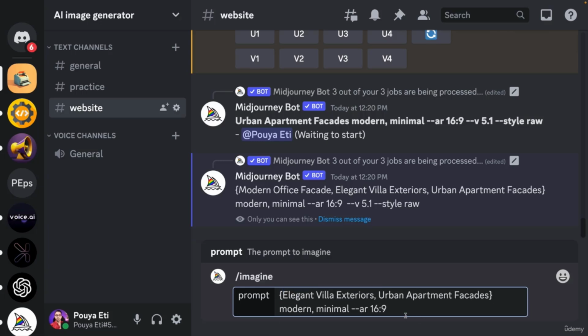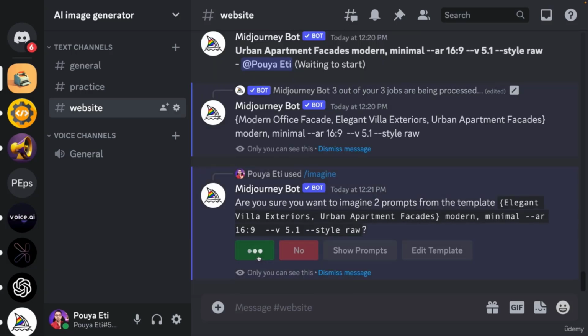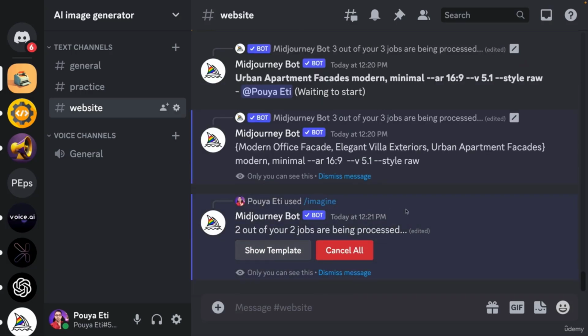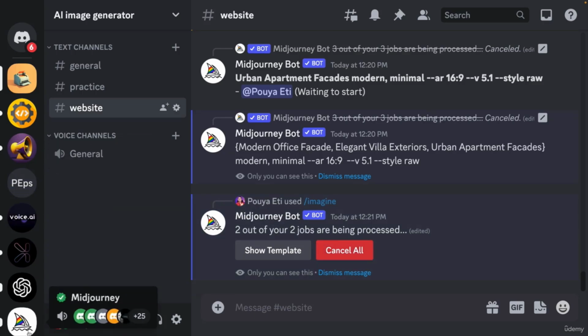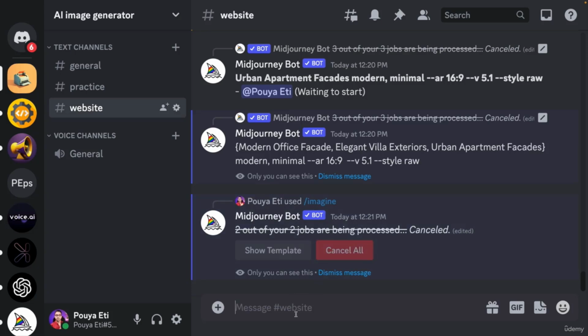Press enter. Yes. Let's wait for the images to get ready. So we will have two prompts here. For some reason it's not starting. Sometimes their servers are overloaded, and these issues may happen. You can come to their channel and look at the announcement or the news that they have. Maybe they have some issues with their servers. So I'm going to cancel this prompt and write it again myself.